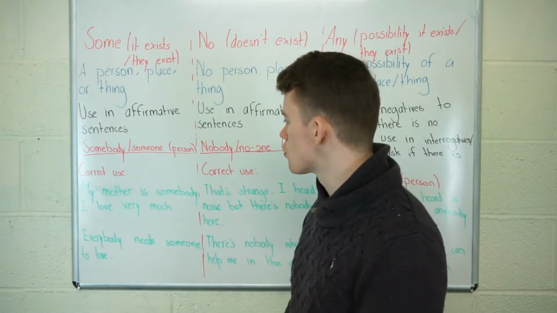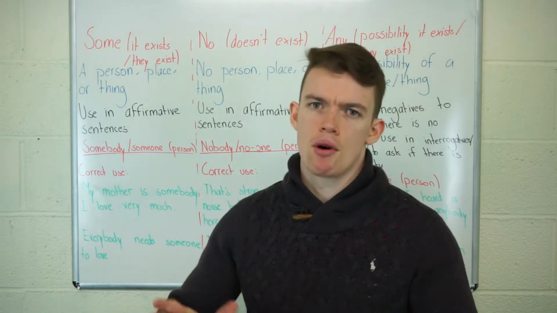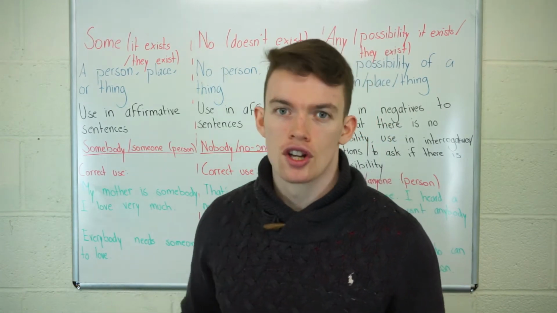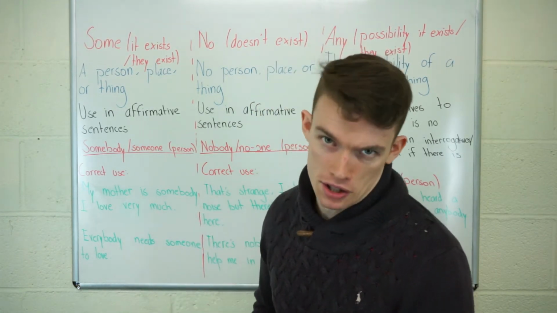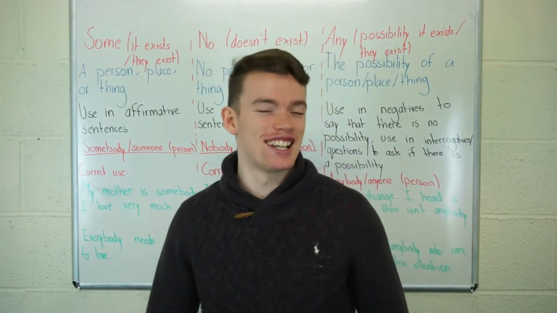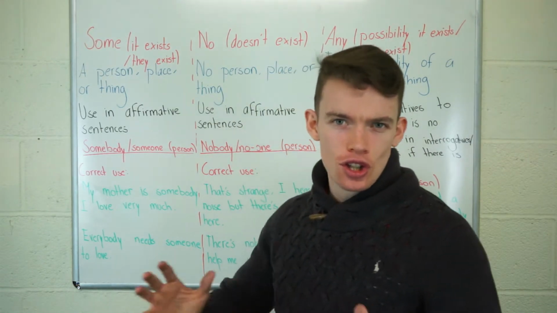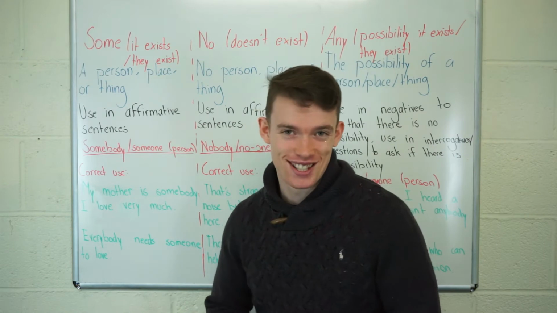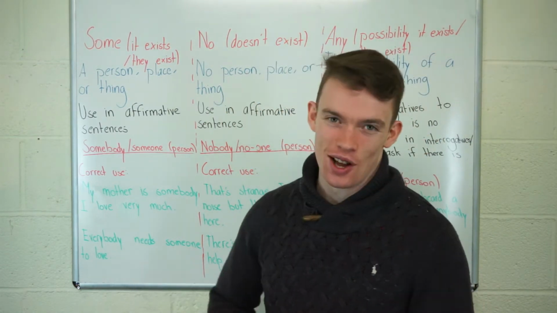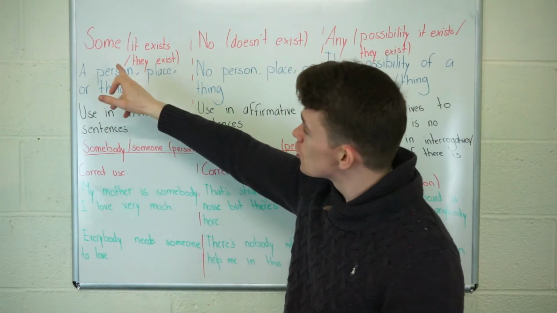All right? So for example, my mother is somebody I love very much. Affirmative sentence, and of course, fortunately for me, my mother exists. Therefore, I exist. If my mother didn't exist, I wouldn't be here. Everybody needs someone to love. Hopefully they exist. So we're using someone in an affirmative sentence to say that a person exists.